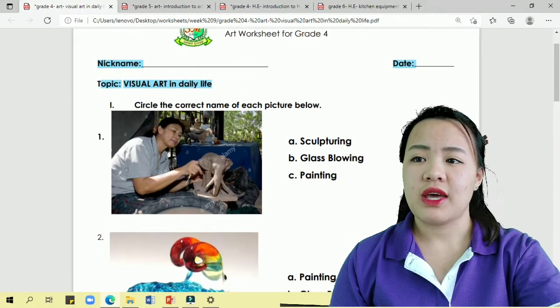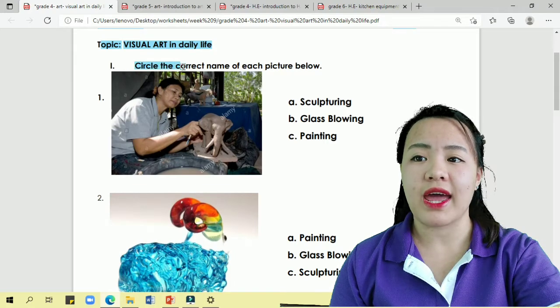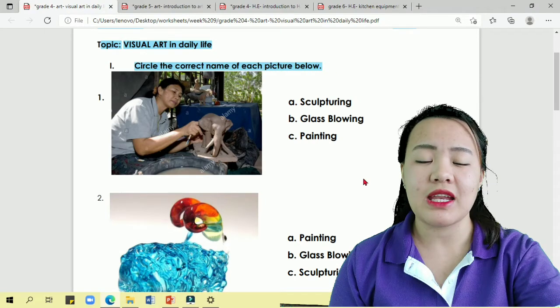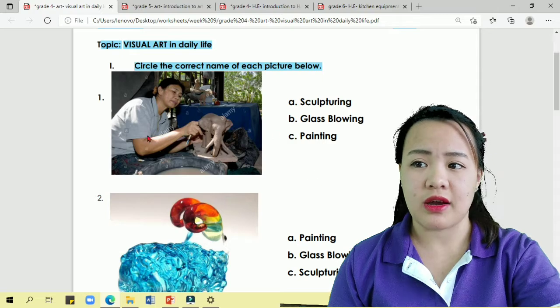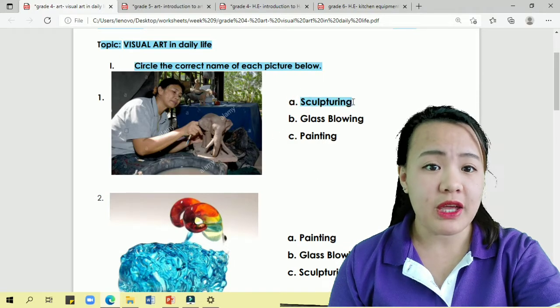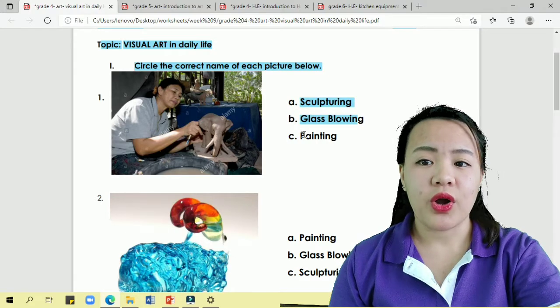Okay, so test 1, I want you to circle the correct name of each picture below. Okay, so what kind of visual art is in number 1? Is it sculpturing, glass blowing, or painting?